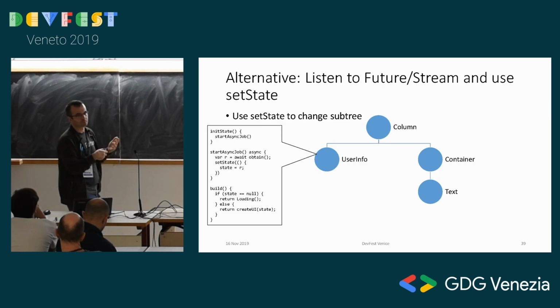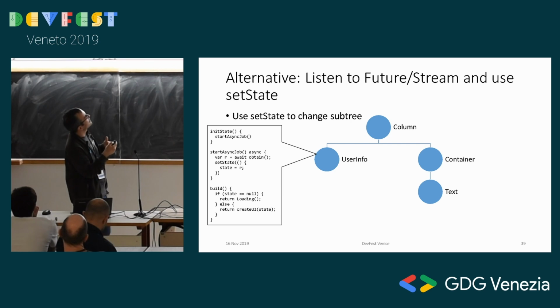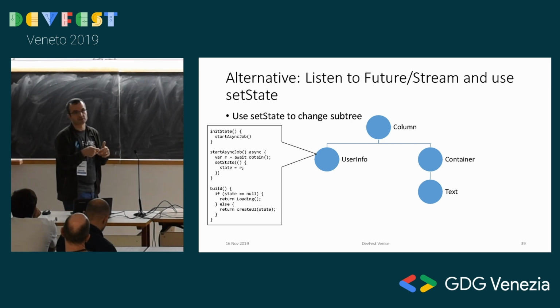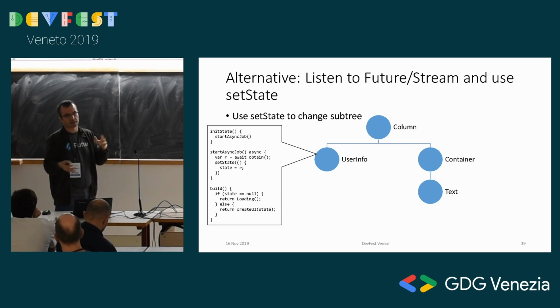You do have an alternative, in which in your widget, in the init state, you start an async job, and then you call a start async job. This is an async function. This init state has to be a sync function. It has to be a synchronous function because the widget tree cannot wait to be created. But in it, you can initiate an async function like this. You just throw away the future that you get.